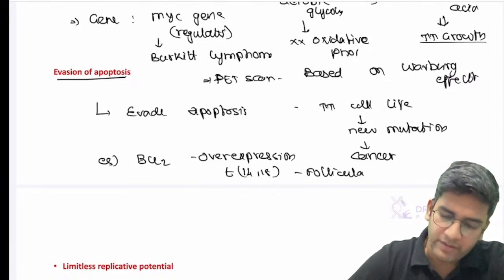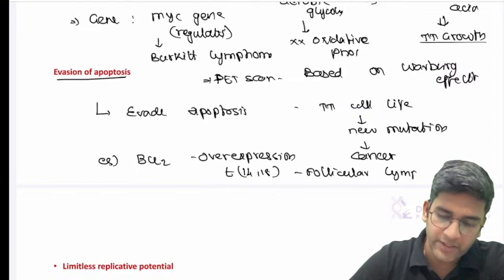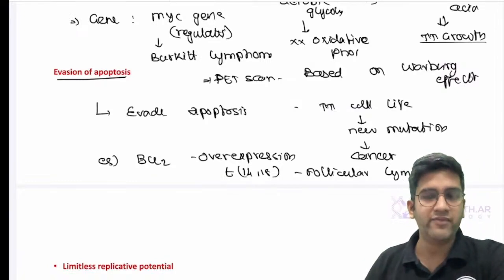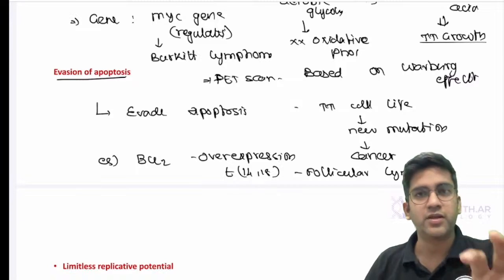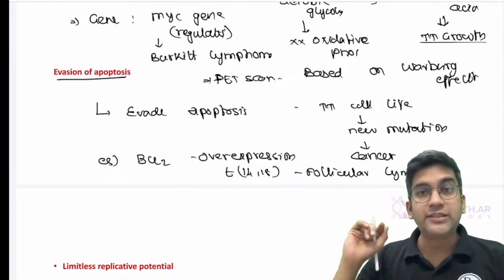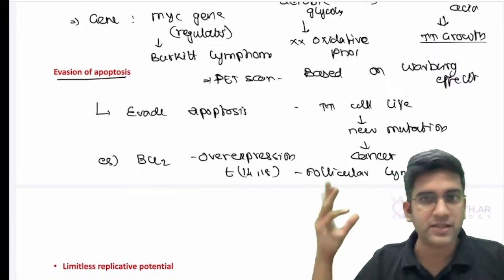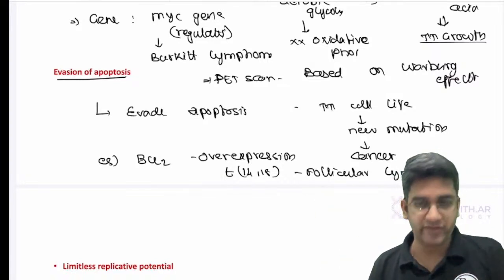So that's an example. Follicular lymphoma, I'll have an overactivation which results in cancer. That's an example for evasion of apoptosis. Fine. It's very simple. Again, this is very, very short. This might not generally come as a short answer. Maybe if university has 3 marks, it can come. It's not worthwhile to ask for a 5 marks, right?